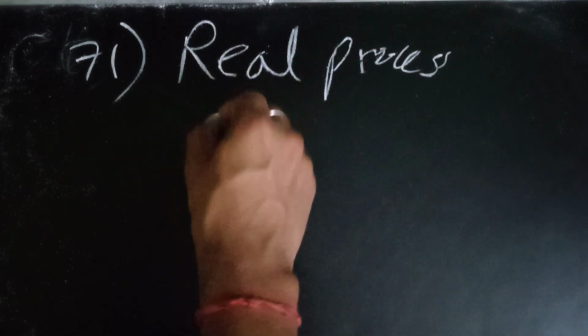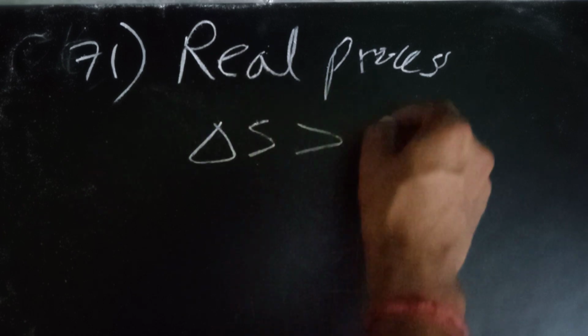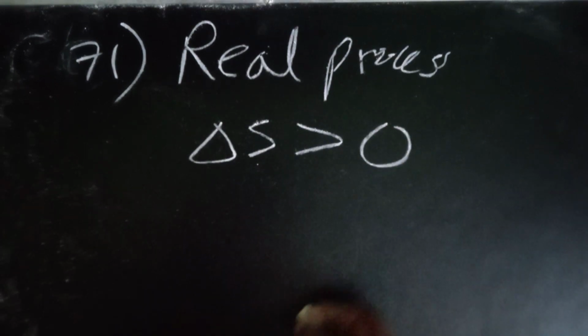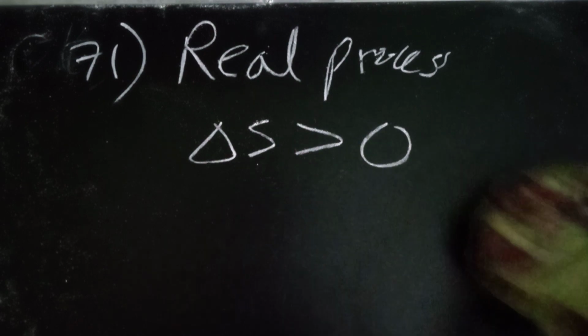Now the 71st question was asked about the entropy change of a real process, a real system. We know that delta S for a real process always increases, so it is greater than 0. The entropy of the universe increases. That is the real thing.